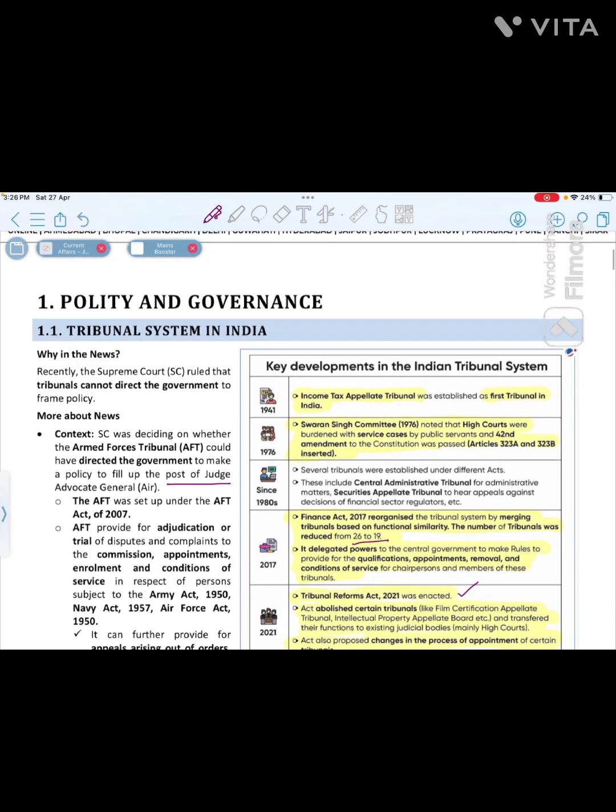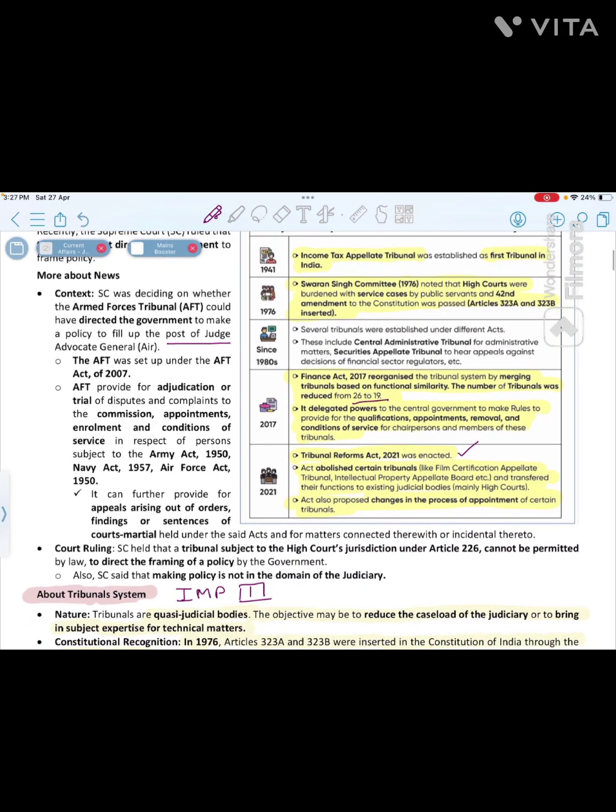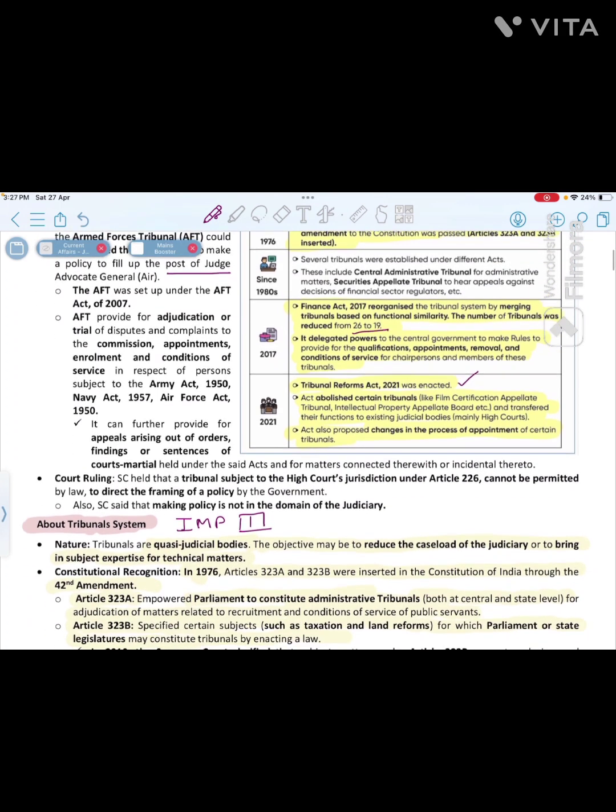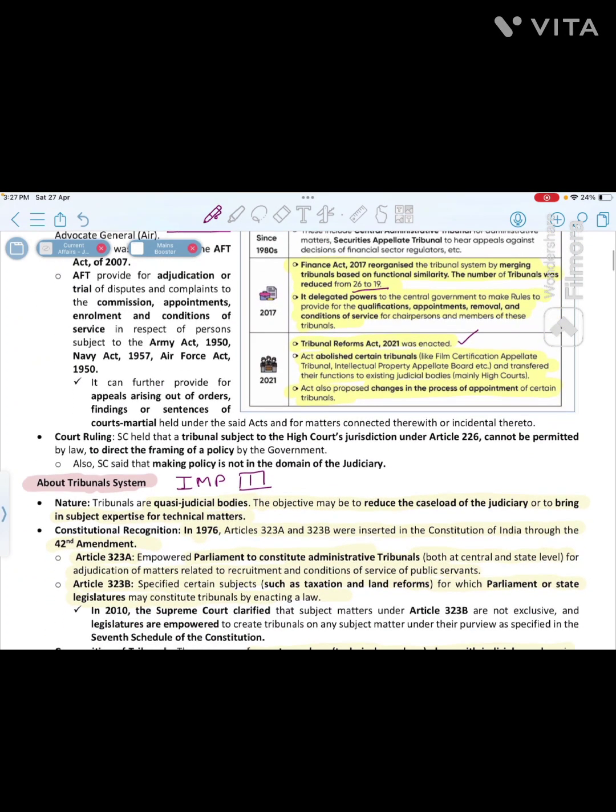Okay, so the context, the AFT, we have discussed, right? Then let us see the court ruling. What did the court say? Tribunals are subject to High Court jurisdiction under Article 226. So this is an important article for the High Court. The Supreme Court is saying that a tribunal cannot be permitted by law to direct the framing of a policy by the government.